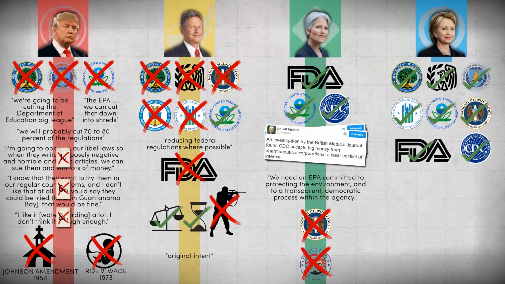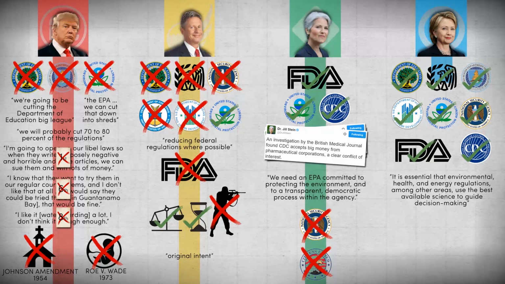Hillary Clinton would use existing agencies to advance policy agendas. She believes that environmental, health and energy regulations benefit Americans and that they should be driven by the best available science. She strongly supports the freedom to and from religion and considers efforts to legislatively discriminate against gay people through religious freedom acts to be unconstitutional. She supports the right to gun ownership under the Second Amendment but wishes to close legal loopholes in background checks.